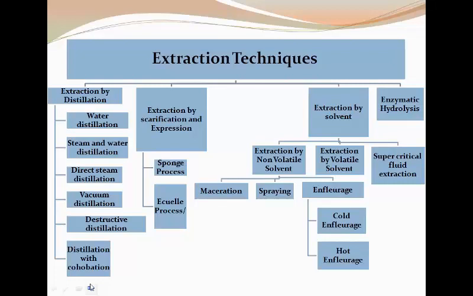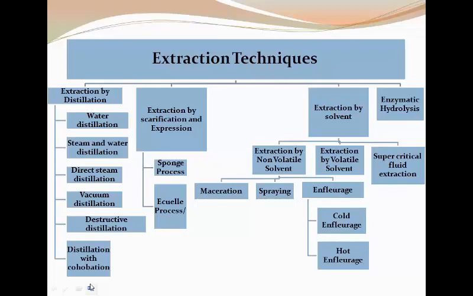Under the distillation method, we have water distillation, steam and water distillation, direct steam distillation, vacuum distillation, destructive distillation, and distillation with cohobation. Now, under the expression method, we have the sponge process and the ecuelle process.